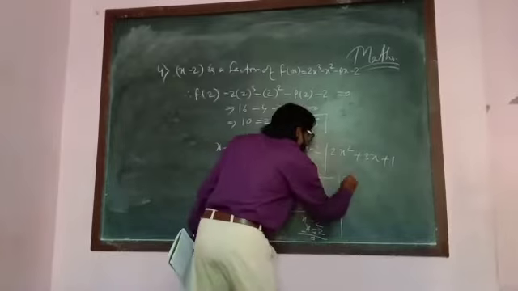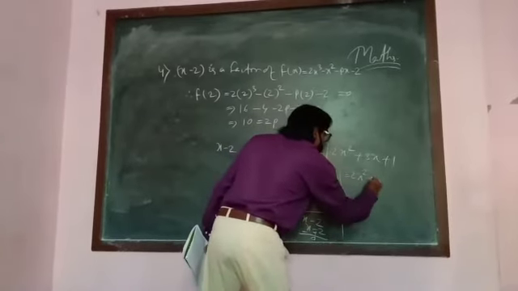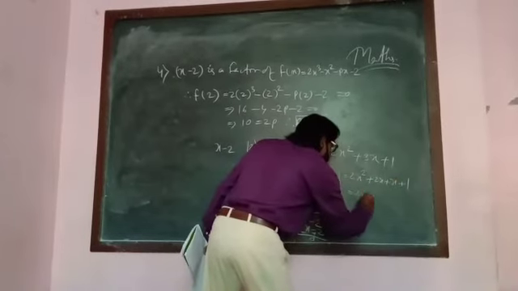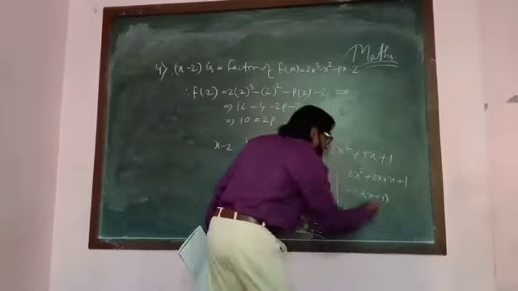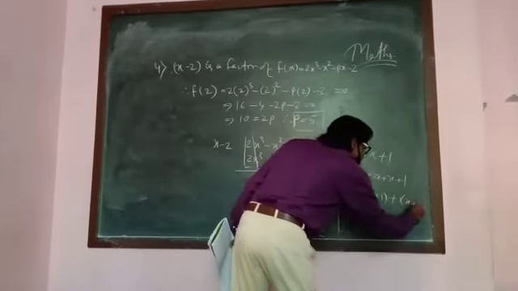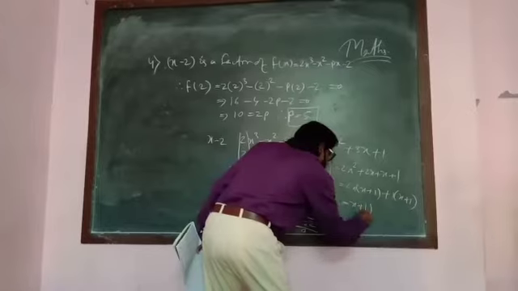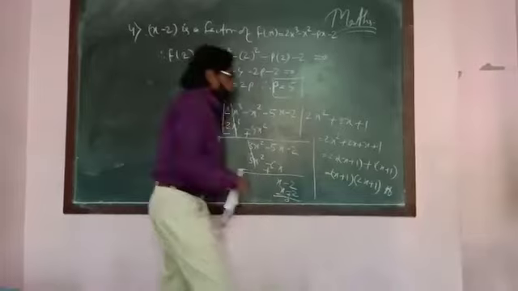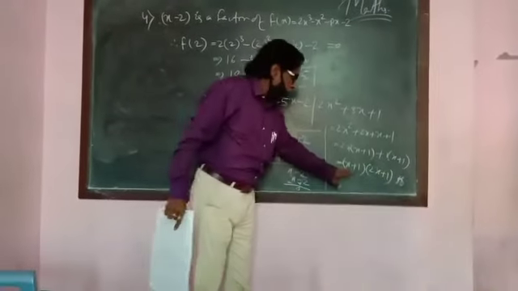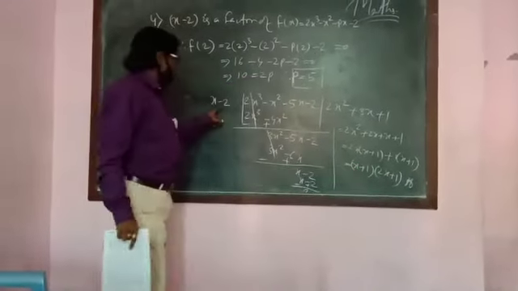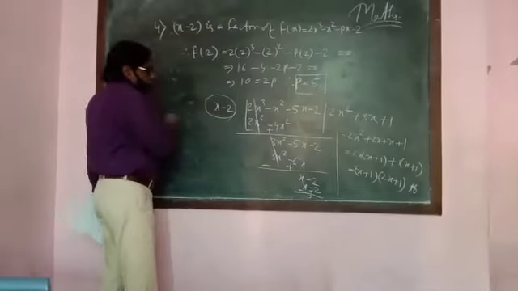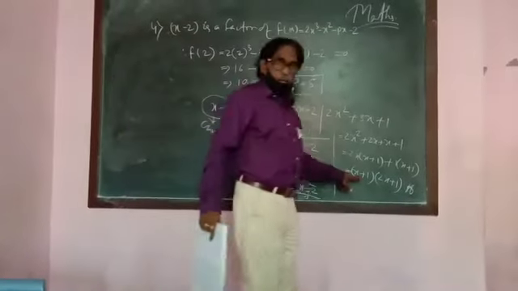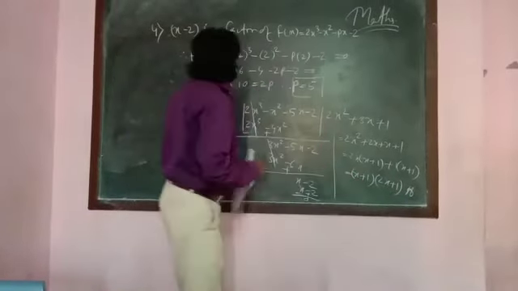Again you have to factor this quadratic by the middle term: 2x square plus 2x plus x plus 1. This gives 2x into x plus 1, plus 1 into x plus 1. Finally we get x plus 1 into 2x plus 1. The other two factors are x plus 1 and 2x plus 1, and one factor, x minus 2, is already given. In this way question number 4 is completed.